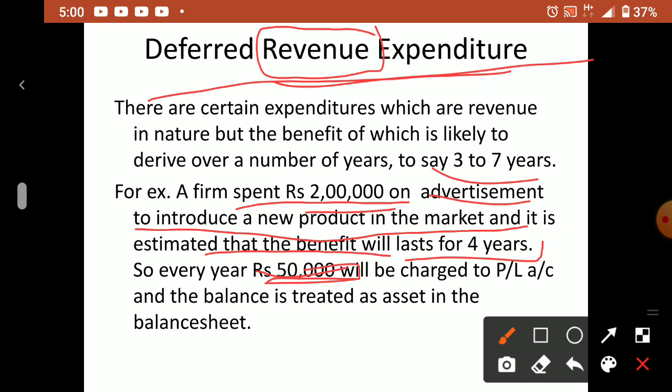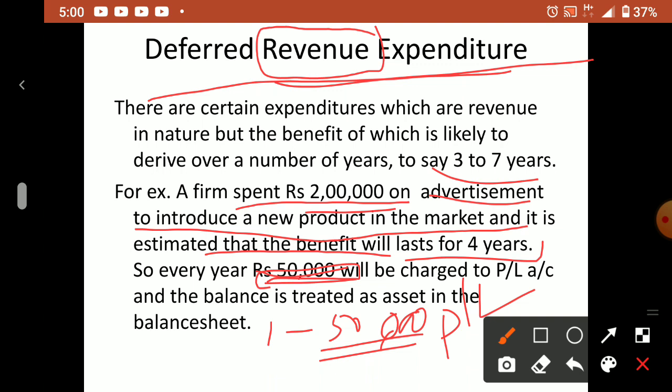Okay, so 50,000 is for 1 year. Suppose in the first year, what do we write? 50,000 in the profit and loss account, because 50,000 is revenue in nature. Already I told you all revenue items will appear in the profit and loss account, and all capital items will appear in the balance sheet. So 50,000 we write in the P&L. Then what about the balance amount?